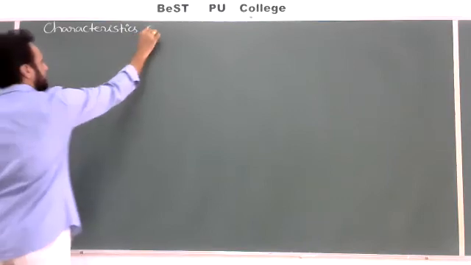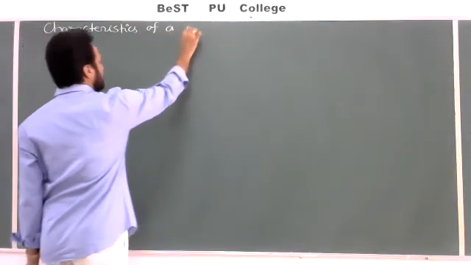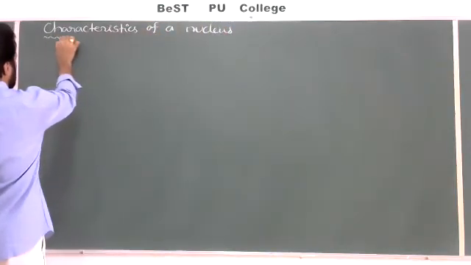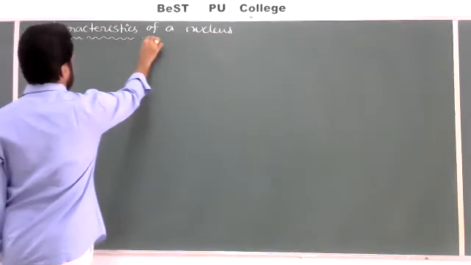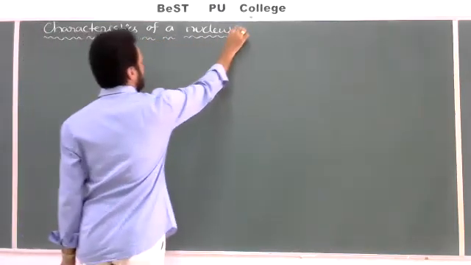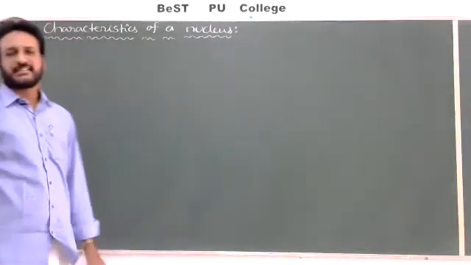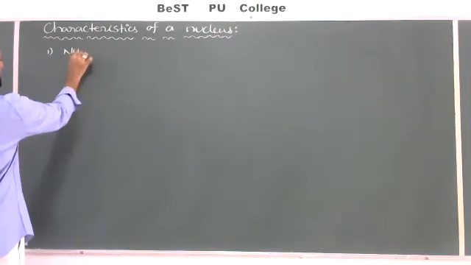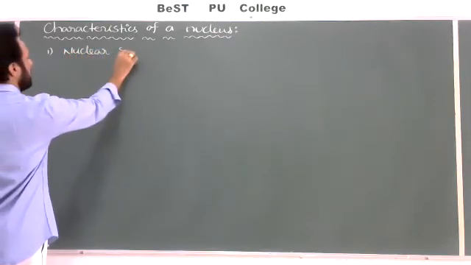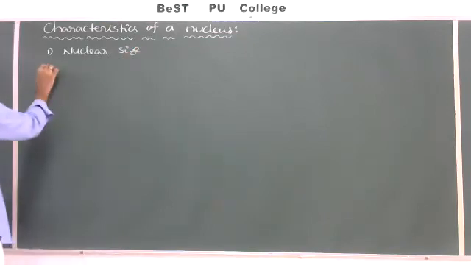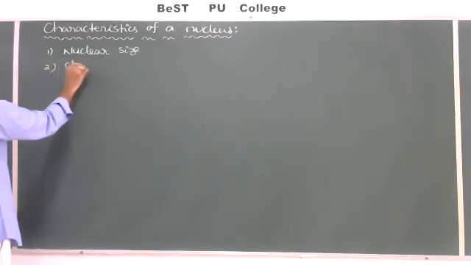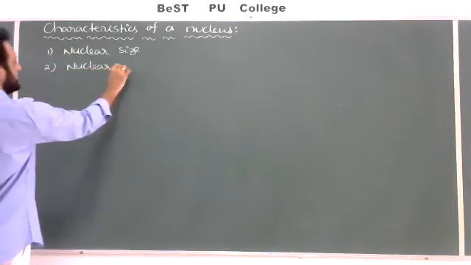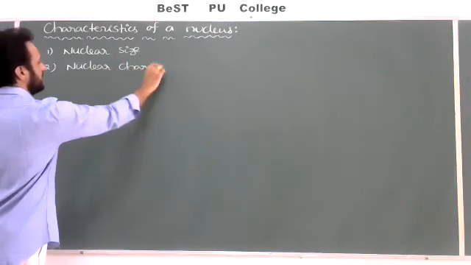Characteristics of a nucleus. It is one of the important concepts only. So what are the various characteristics of the nucleus? A nucleus may have some size, which is called the nuclear size. A nucleus has a charge, which is called nuclear charge. It is also one of the basic properties: nuclear size, nuclear charge.